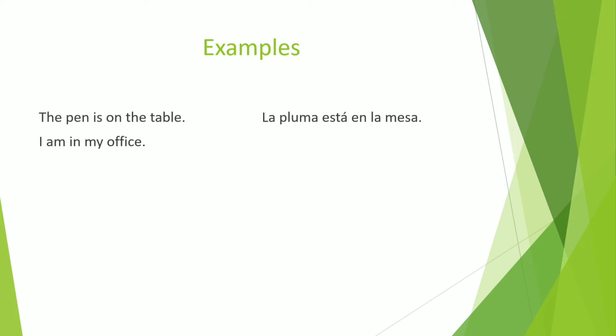Second sentence, I am in my office. So that is my current location, that I am in my office. After 1 hour, 2 hours, I will be at home. Okay, what is I am? The first form. Estoy en mi oficina.